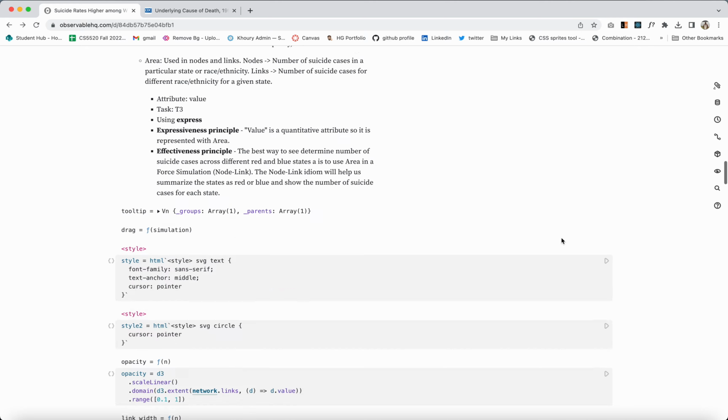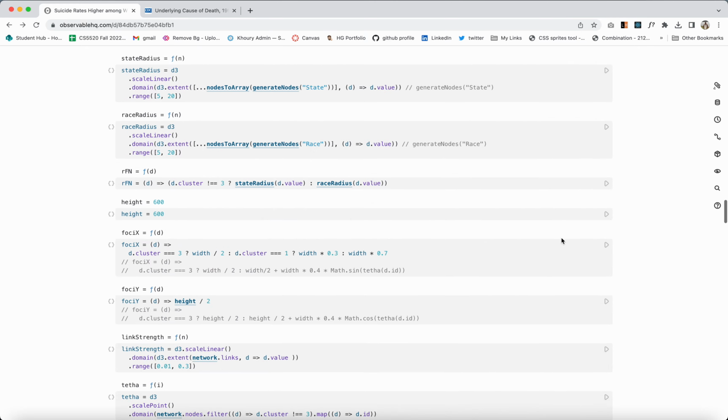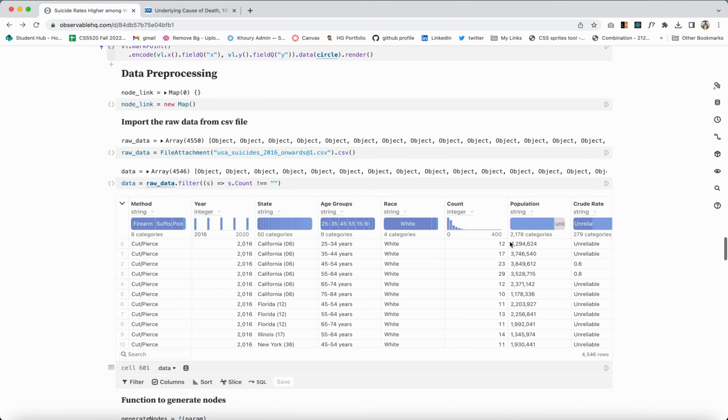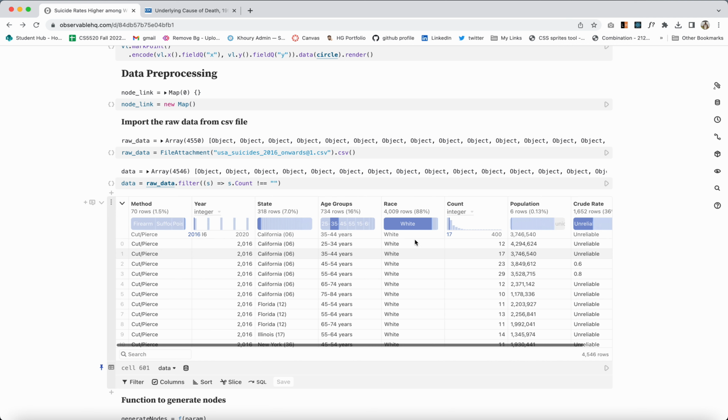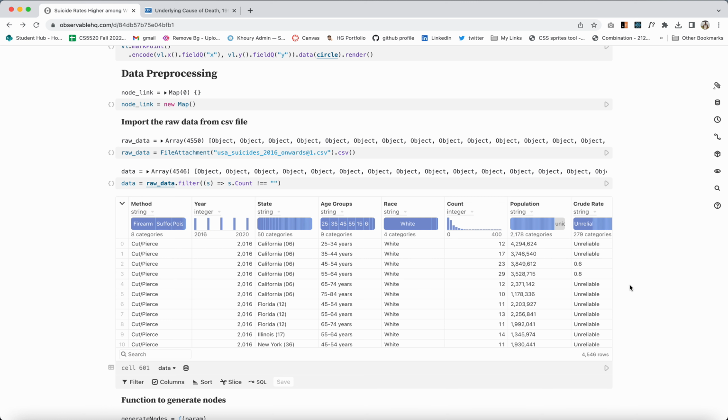If we look at the raw data, it looks something like this. As we can see, we have the method, the year, the state, the age groups, the race, and so on. For my analysis purposes, I have only considered the year column, the state column, the race column, and the count column. These are the only columns which I have used for my data analysis.